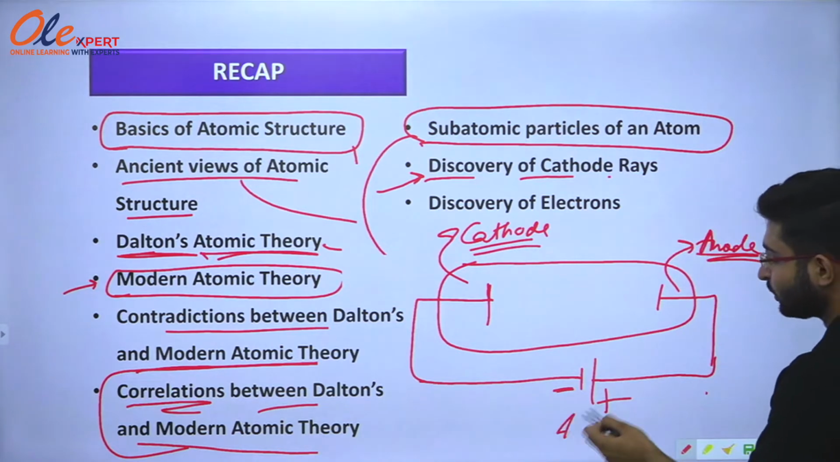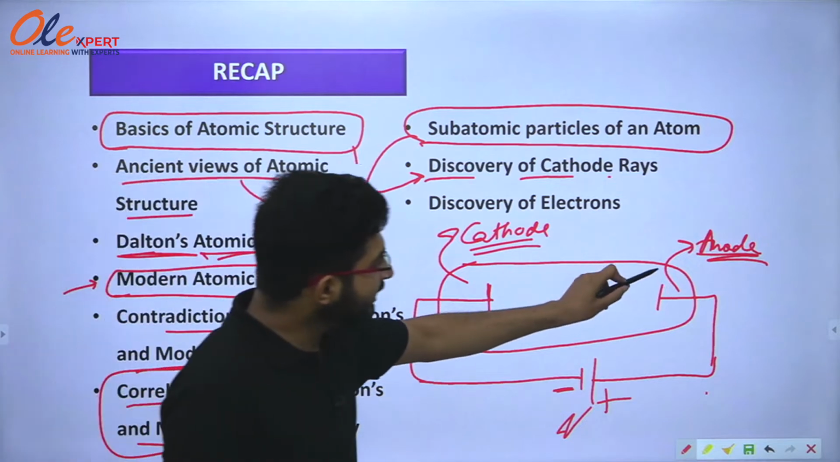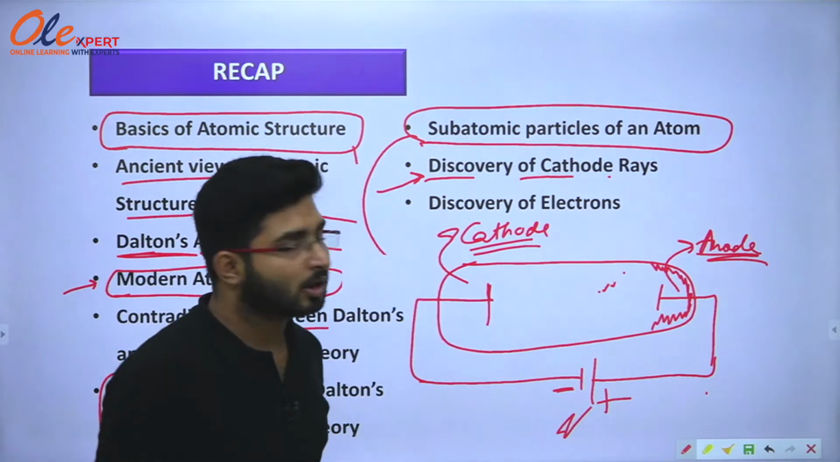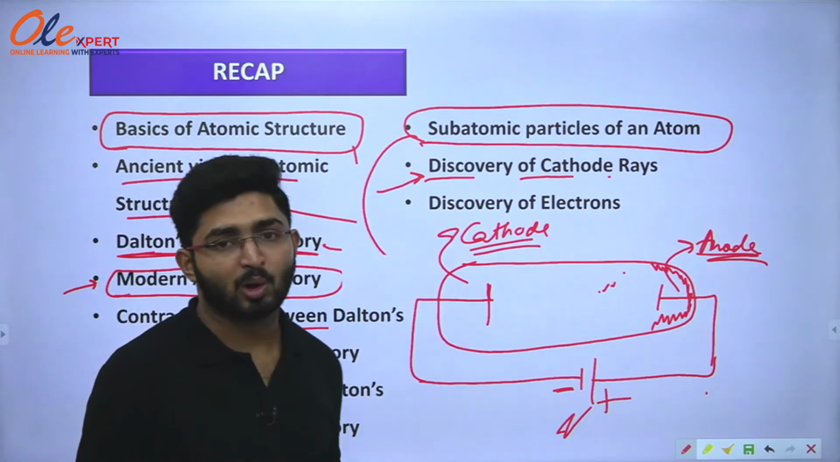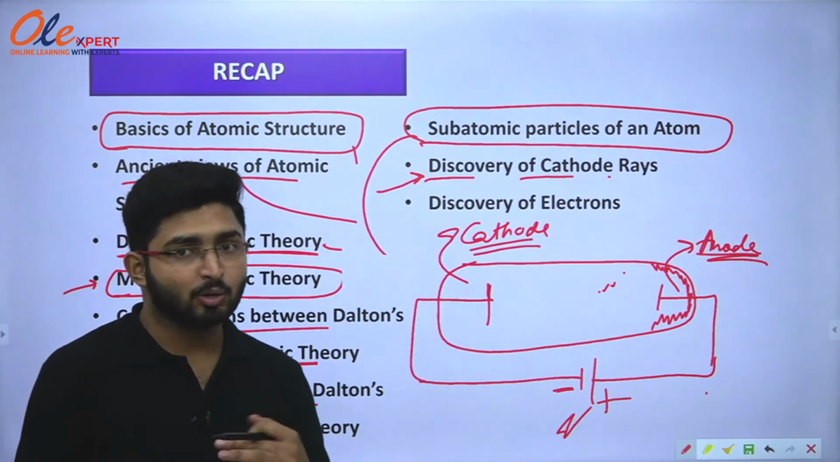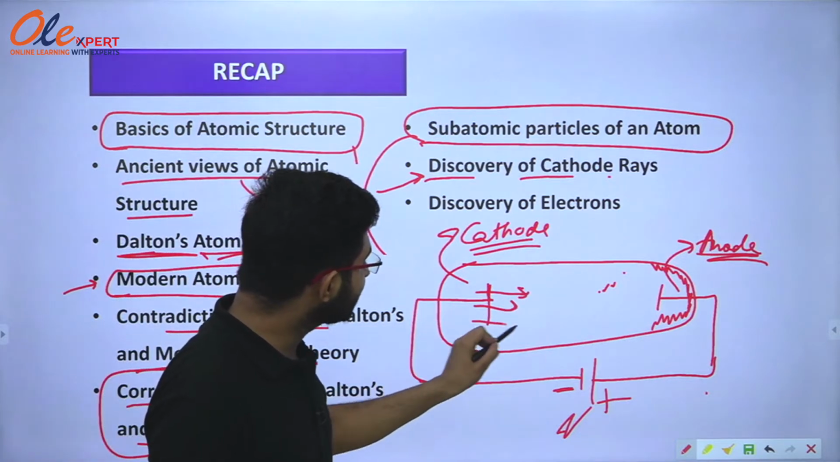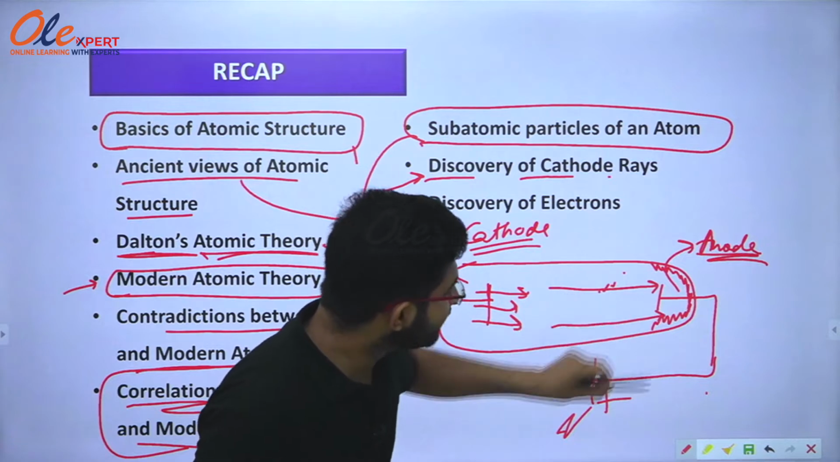So when he applied the voltage source, what he observed was a green glow behind the electrode, the positive terminal or anode. And after that green glow, he concluded that some particles were released from the cathode, the negative terminal, and struck here and produced the green glow.